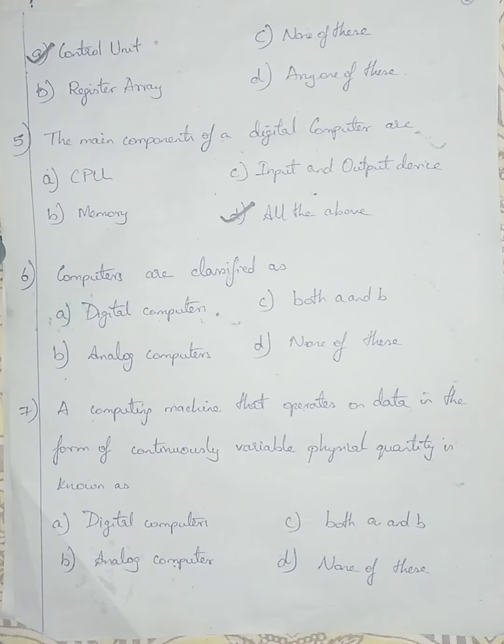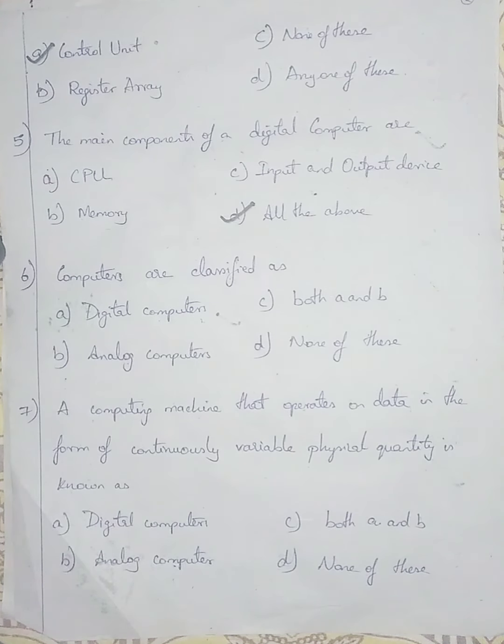Question number 6. Computers are classified as. Option A is given as digital computers, option B is given as analog computers. But in practice we have 3 kinds of computers: digital computers, analog computers and hybrid computers. Digital computer means we will be entering instructions in zeros and ones, encoded in binary language. In analog computers we will be dealing with physical variations.